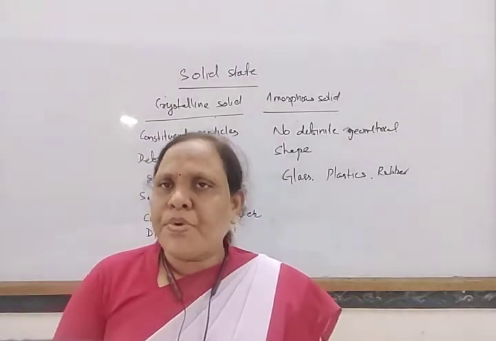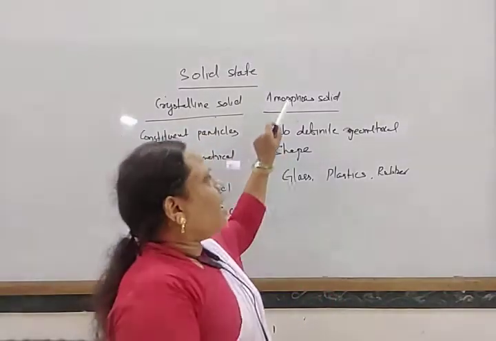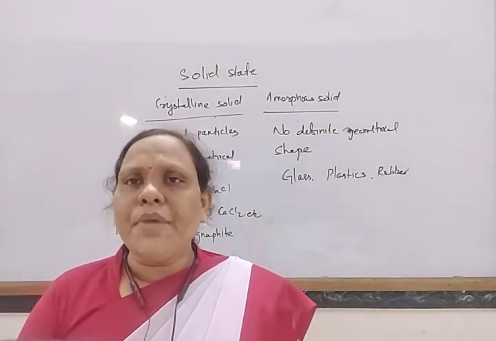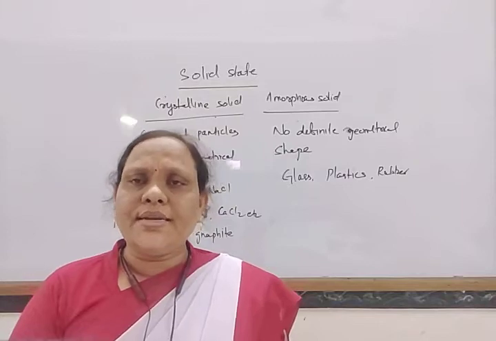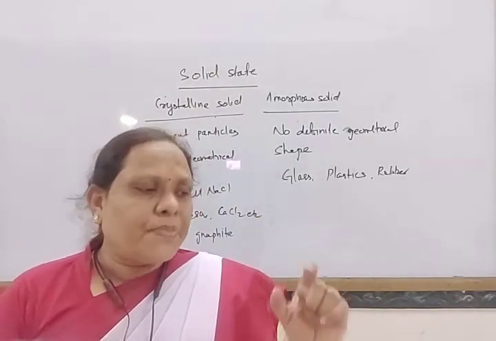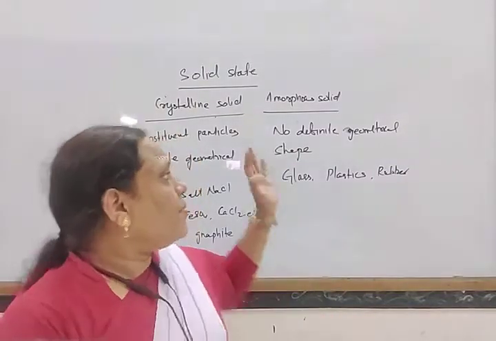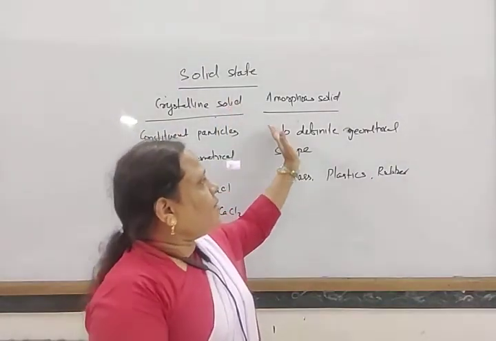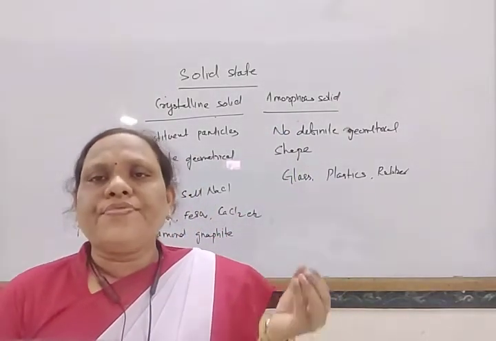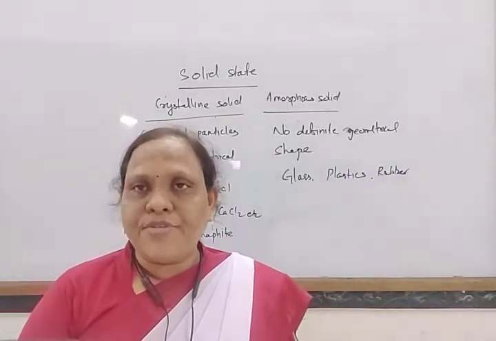At a particular point the crystalline solid melts, but the amorphous solids do not possess a sharp melting point. When heated, they melt gradually. At a particular point, no melting is there. First it becomes soft, then gradually it melts and becomes liquid form.